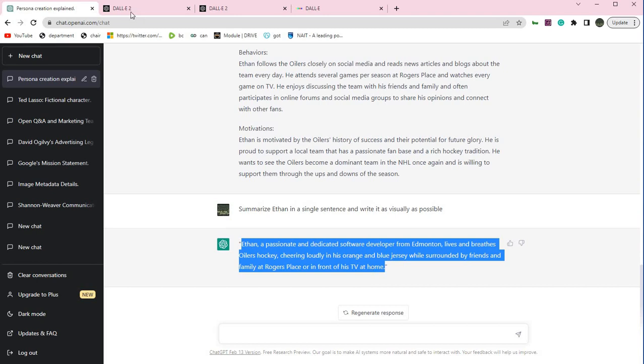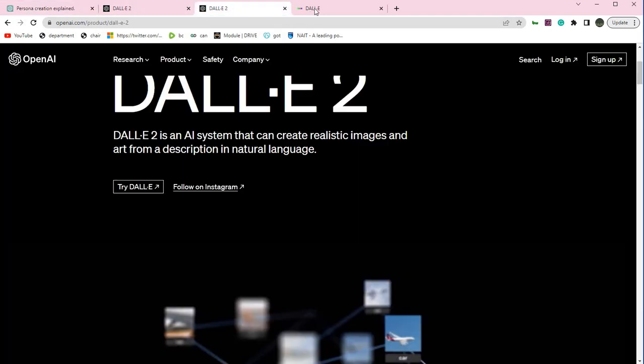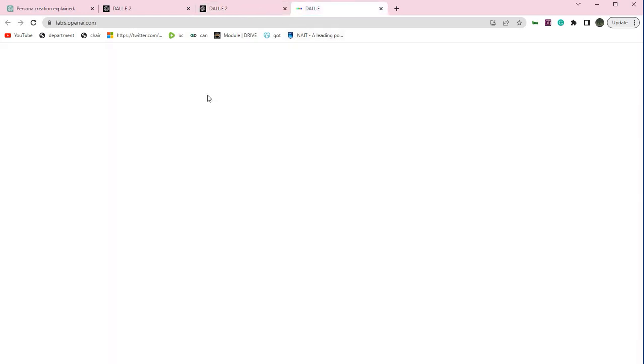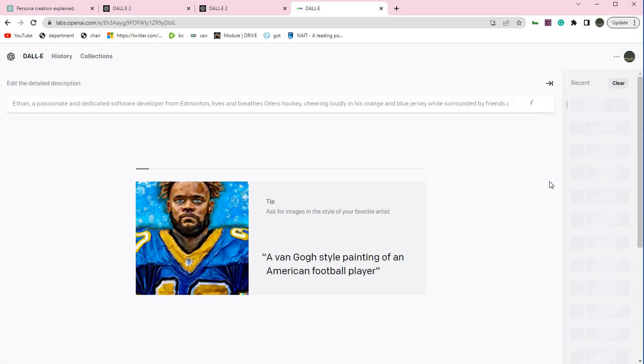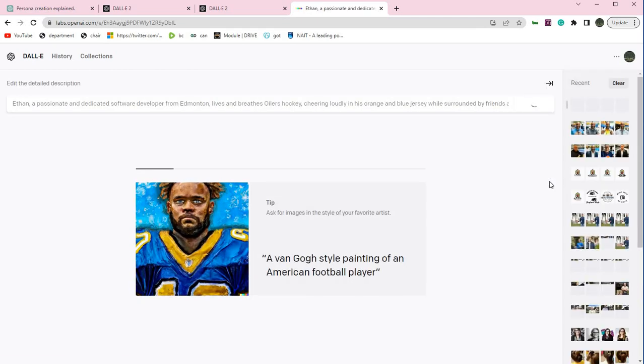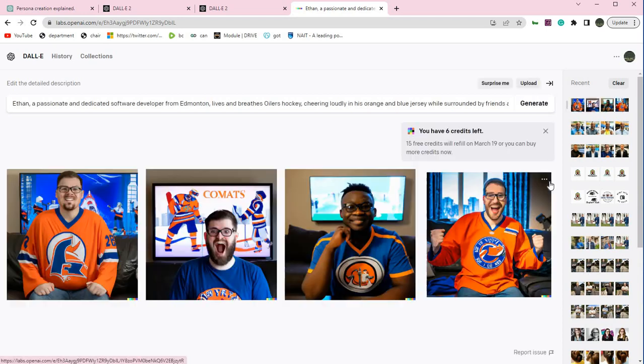Okay, cool. So let's take this description of Ethan. Now let's go over to another tool called Dalle. Click on this, try Dalle. It'll bring you to a little screen much like this one. I want to take that visual and insert it into Dalle. So again, our goal today was to create a persona, a fictitious representation of who our target market is. So we're going to first create the description of that person, and now we're going to actually visualize this person.